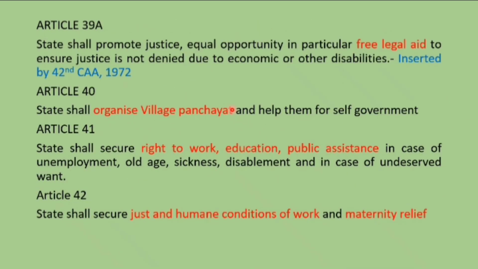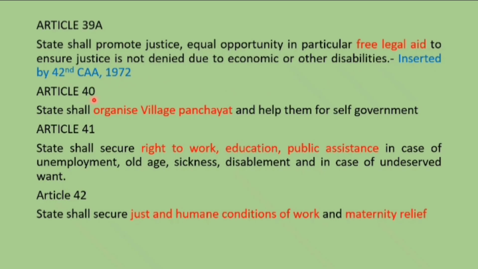Article 39A is about free legal aid. Everybody knows this, but remember 39 capital A is for advocate or aid, whatever you want to keep. So free legal aid: the state shall promote justice and equal opportunity, in particular free legal aid, to ensure justice is not denied due to economic or other disabilities. This was also inserted by the 42nd Constitutional Amendment.